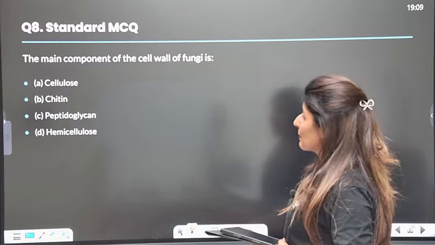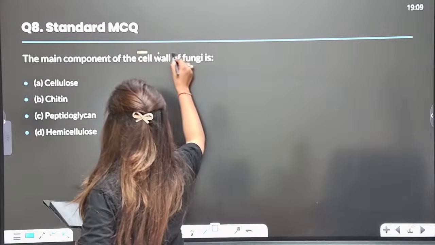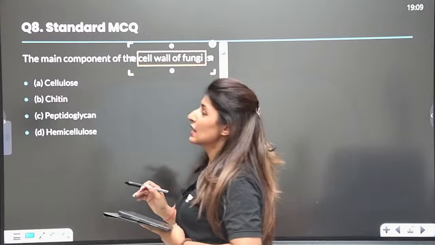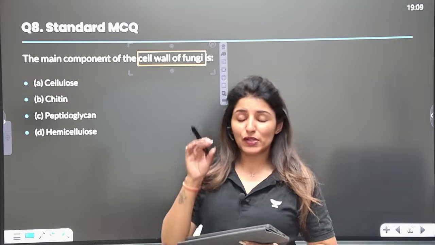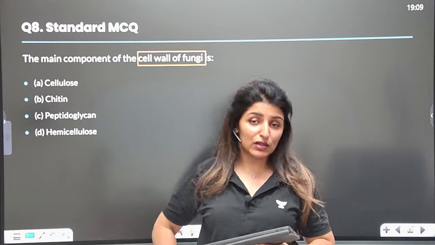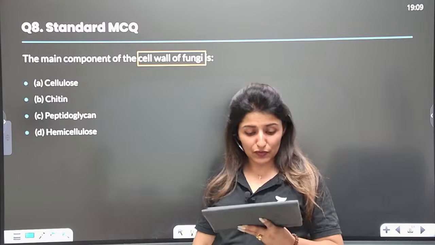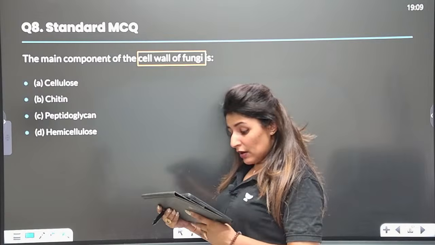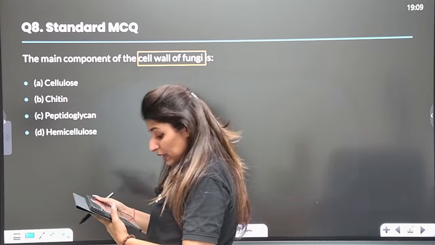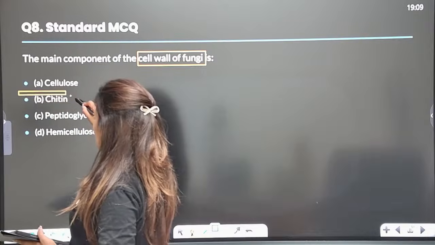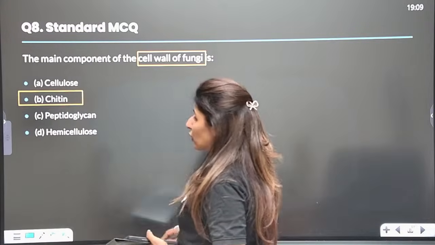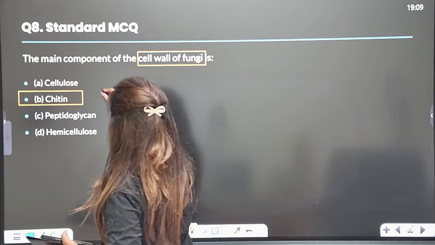Moving on to the next: the main component of the cell wall of fungi. What is the cell wall of fungi made up of? Guys, you have to clearly remember the composition of the cell wall in different types of cells. The cell wall of fungi is made up of a polysaccharide known as chitin. This is a polysaccharide.